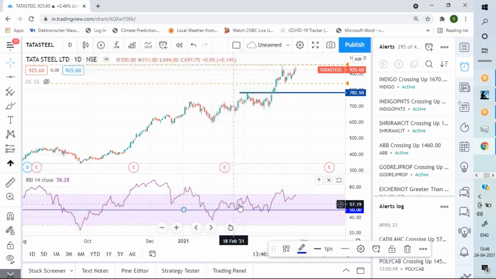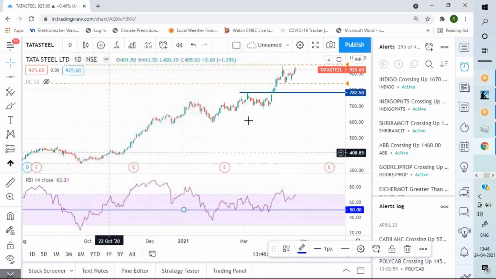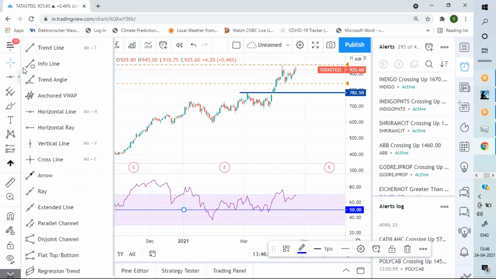Okay, there has been a bit of aberration at some point, but mostly from here to here you can see it is consistently staying above 50. So these stocks we should always look to buy.